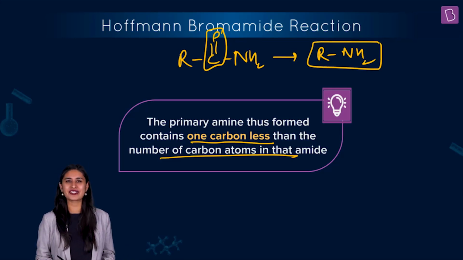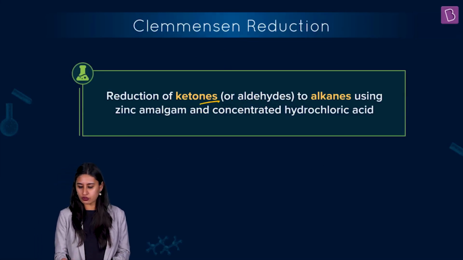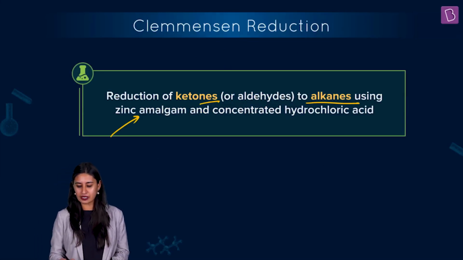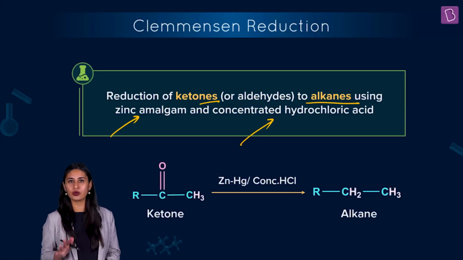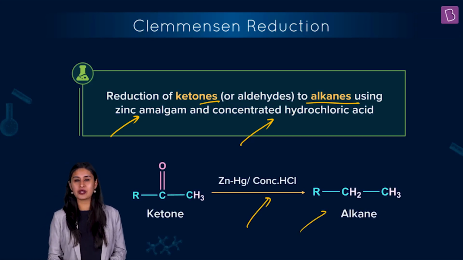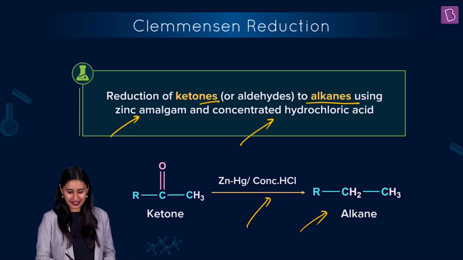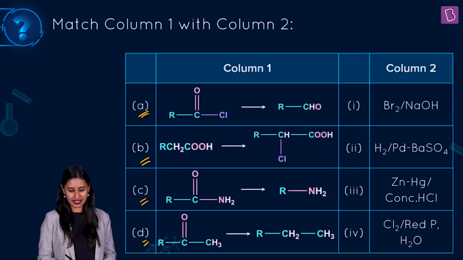Well, the next name reaction coming here, another very important reduction, which is Clemmensen reduction. So reduction of ketones to alkanes using zinc amalgam and concentrated hydrochloric acid. Let's test the reaction here: ketone, or you can take an aldehyde as well. Let's add zinc amalgam, let's add hydrochloric acid here, and what we get is alkane. So let's go back to the reactions and see whether you can analyze which is what, and see the correct answer for yourself.